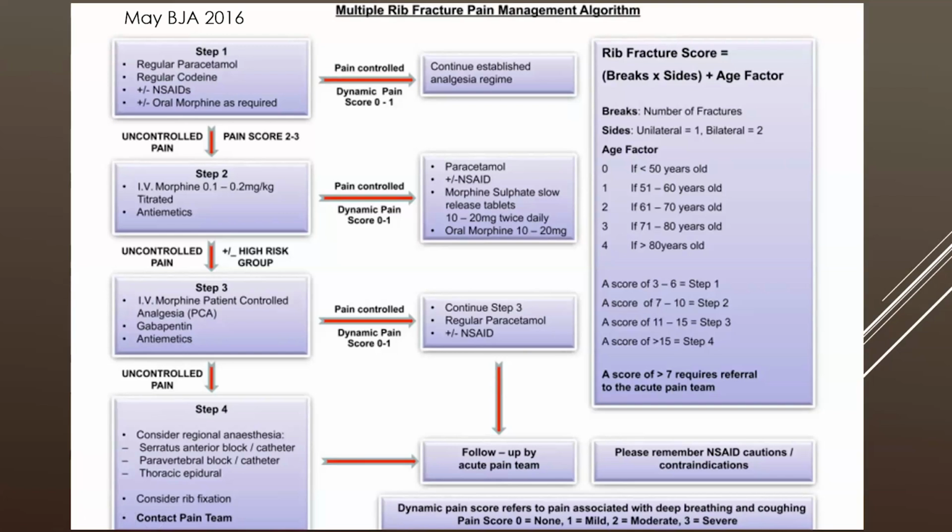Now, a couple of times, what happens is that we are asked to intervene prior to this, in spite of the rib fracture score not being more than 7, and that would be more ideal. If you go and look into the literature, they say more than 7, but less than 7 also you can intervene, and you have to intervene with certain steps.